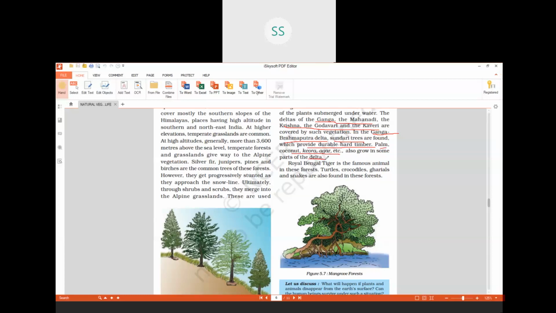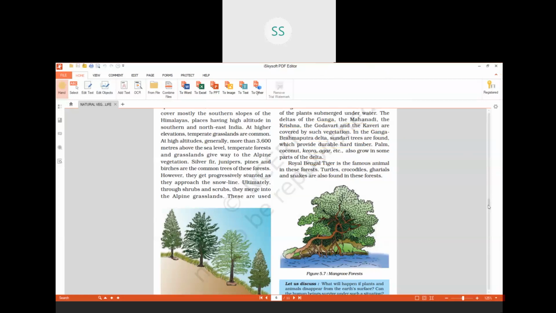We all know that in Sundarbans Delta, we have a famous animal found in these forests, and that is known as the Royal Bengal tiger. Other than the Royal Bengal tiger, we also find a few more animals here like turtles, crocodiles, ghadials, snakes, etc. that are also found in the mangrove forests.